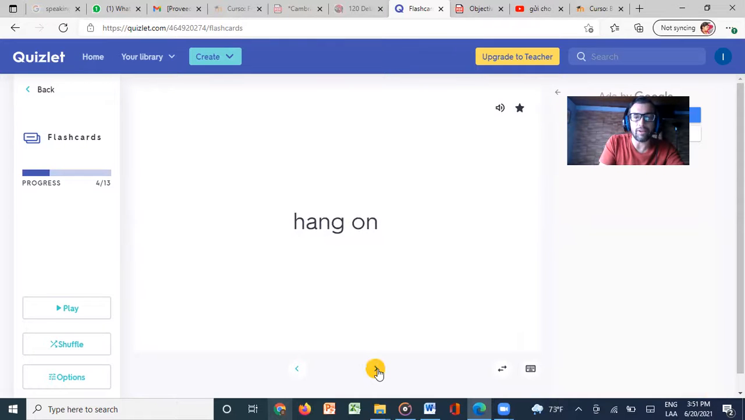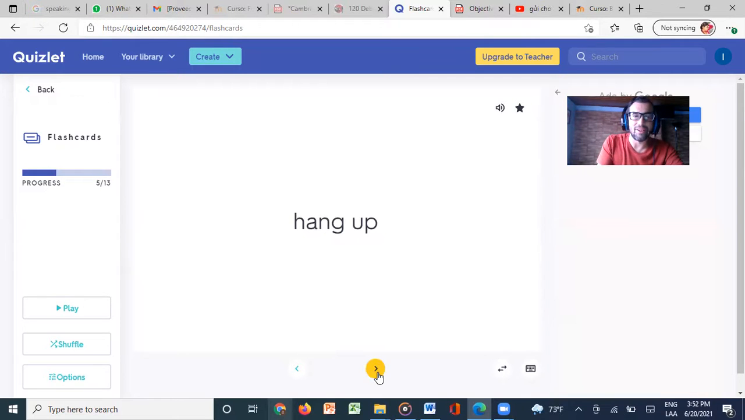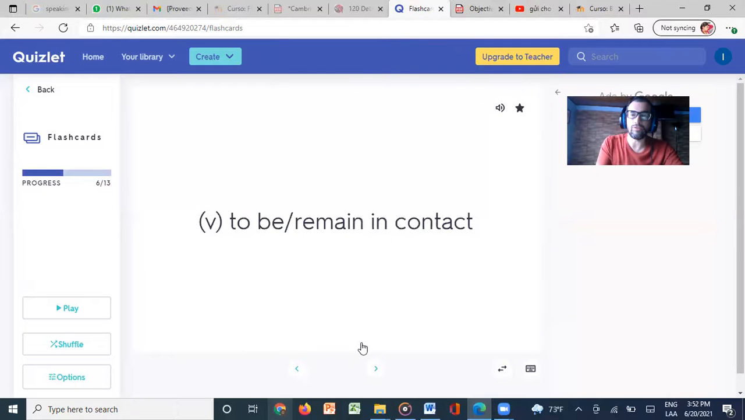Number five will be hang up. Hang up is to end a phone call. To end a phone call, hang up, or we can just do like that, right? Number six, keep or stay in touch. You can say keep in touch or stay in touch. That's to be or remain in contact. So if you're calling somebody, keep in touch, right?